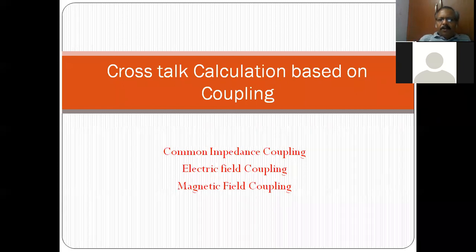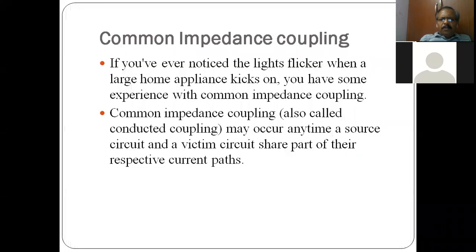So we will see about common impedance coupling, electric field coupling, and magnetic field coupling, so that you will understand how this is going to affect high frequency board design. Common impedance means when two circuits are sharing a common ground or a common impedance, that leads to coupling.